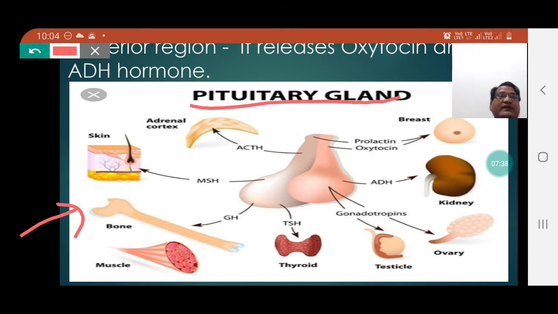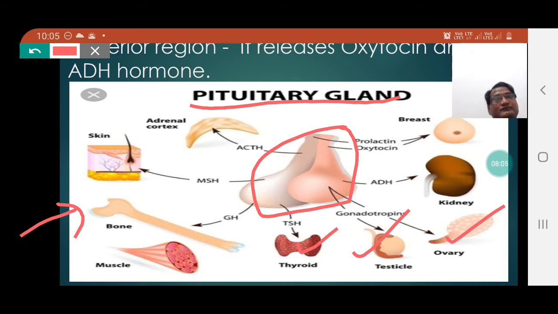Pituitary gland is also called the master gland because it is only the pituitary gland which plays an important role in regulating the functioning of many other endocrine glands like testis, ovary, thyroid gland, adrenal gland, and all these different types of endocrine glands are regulated by the pituitary gland by secretions of various hormones, like the growth of the bone, which you can see here, is controlled by the growth hormone.